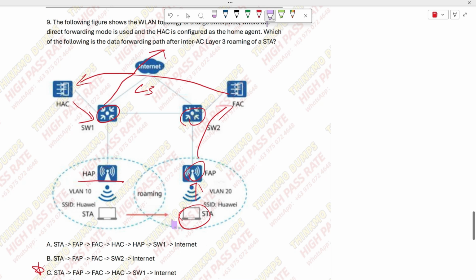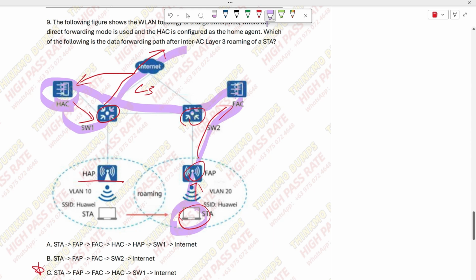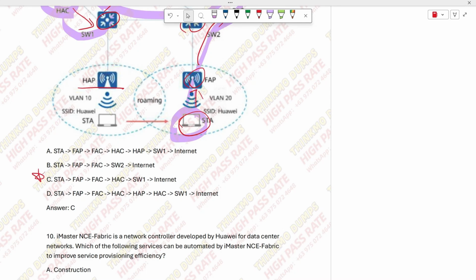Pay attention, this path goes like this. I access from here. After coming in, because I access from this place, I am a mobile user. I walk over here, and this data is forwarded up from here to the local AC for things like traffic control and authentication. After that, it goes through this tunnel, the cover tunnel, comes over here to this place. Then from this place, it goes back to this switch and exits like this. This is how the traffic goes out. So the correct answer is C.